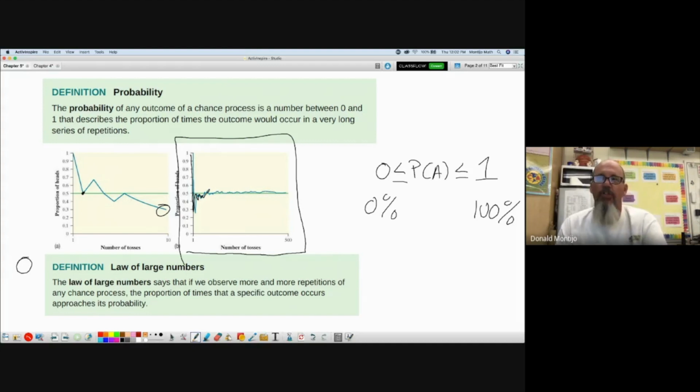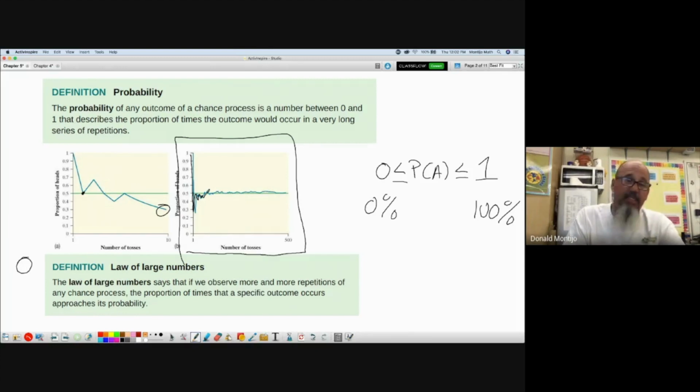So the law of large numbers says over the long run, I can tell you what's going to happen. What's the long run? I don't know, but many, many, many trials. There's not a fixed number of trials for it to be the long run. Because the law of large numbers says probability can answer what's going to happen over a large number of trials, but we cannot tell you what's going to happen on any individual event or trial. So that's what makes gambling and probability so interesting. Over the long run, I know what's going to happen, but over the short term, I do not know what's going to happen.